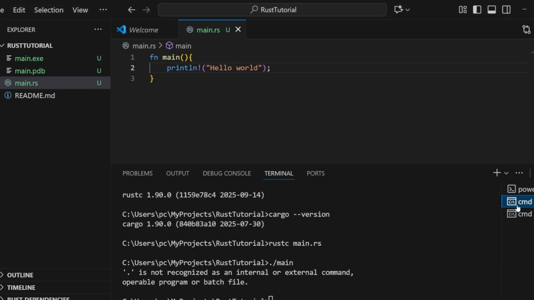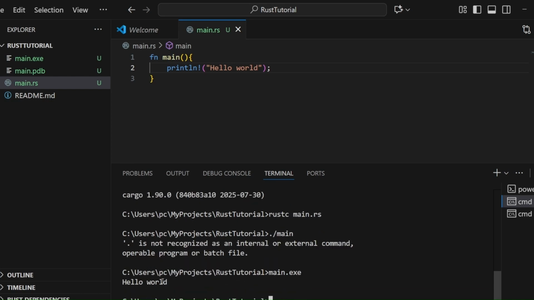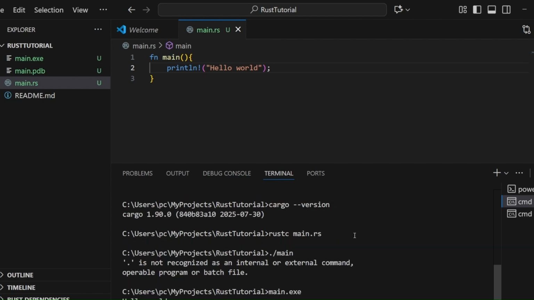Oops, my bad here. This one would work on other operating systems, while on Windows you should type main.exe to execute this program. So on executing, we got hello world in our terminal, hence proving that this program is working fine. Congratulations, you have just written and run your first Rust program.